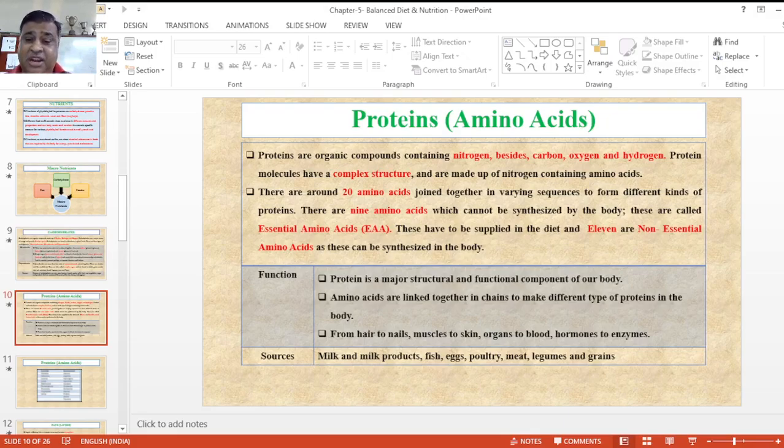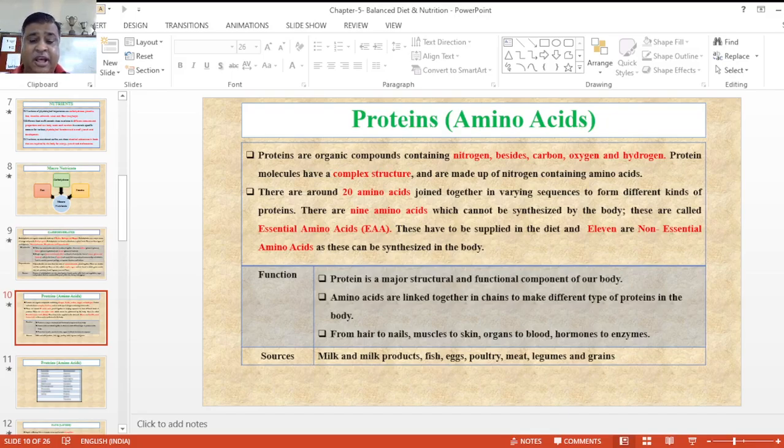What are the functions of the proteins? They are majorly structural and functional components of our body. Chains of amino acids form different complex types of proteins which are present in our body. Basically, we need proteins to develop hair, nails, different types of muscle, skin and organs, blood, hormones and enzymes.